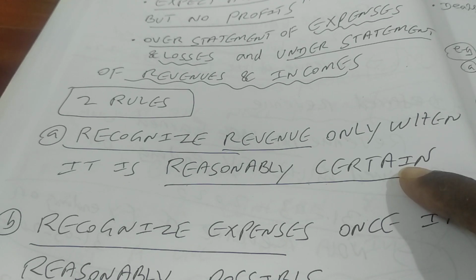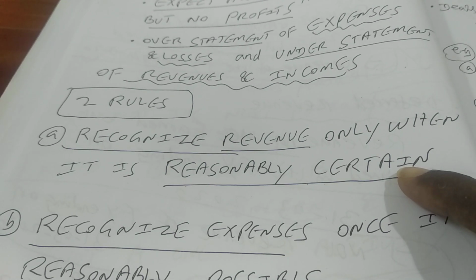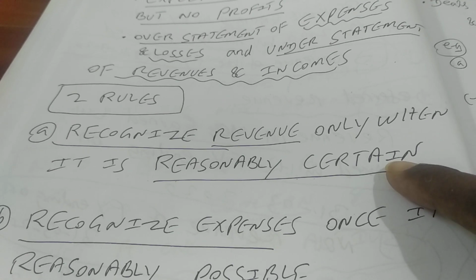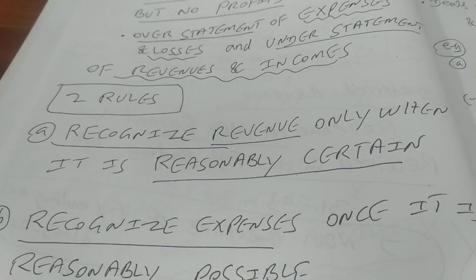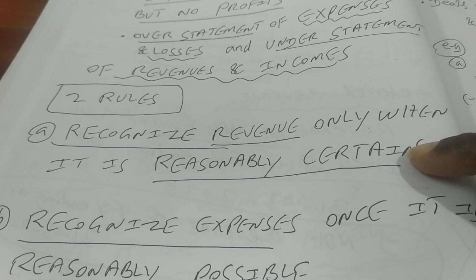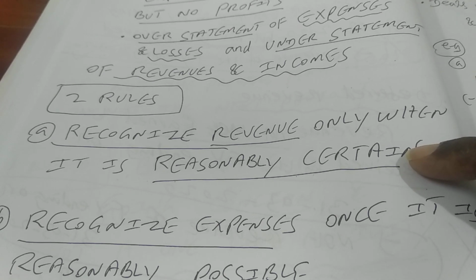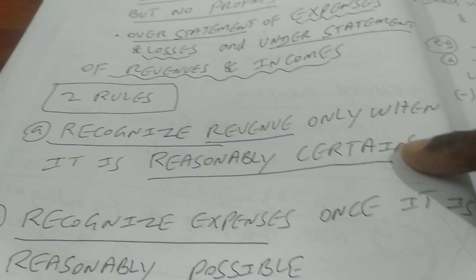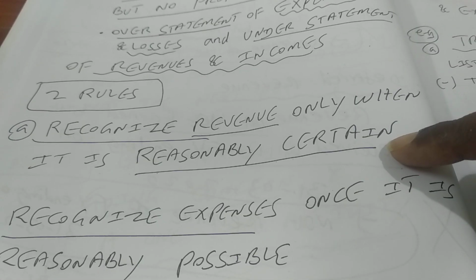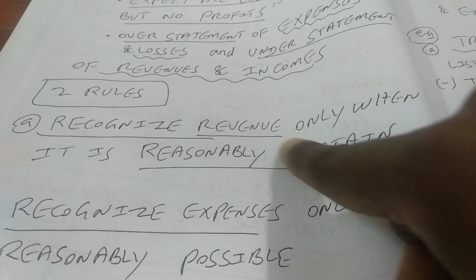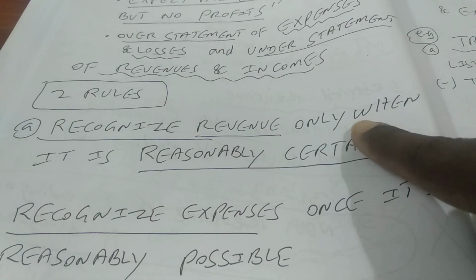That means we have to make sure that we have delivered the product to the customer, or if it is a service entity, it has to make sure that it has performed the service substantially. And the customer is expected to give us either cash or he is going to pay us later. So that means receivable. So selling price is measurable, delivery has taken place or performance has taken place, customer is going to make the payment either now or later. If that is the case, then only you can recognize revenue, right? Otherwise you should not recognize revenue.